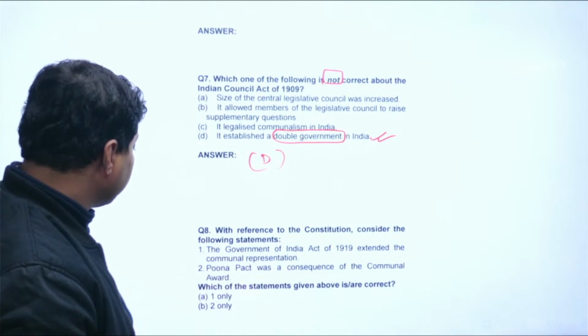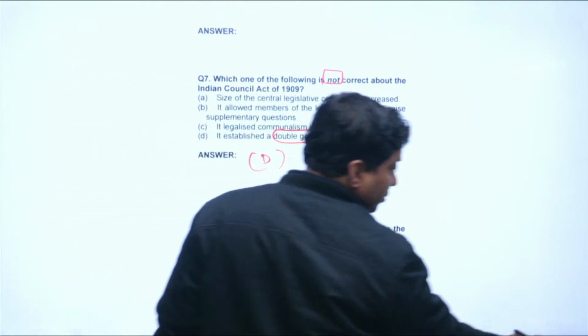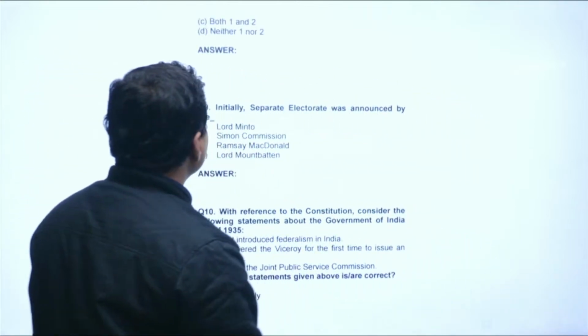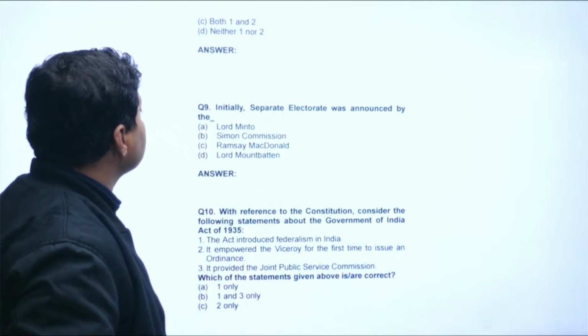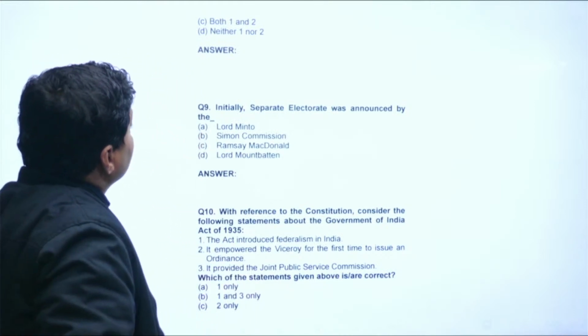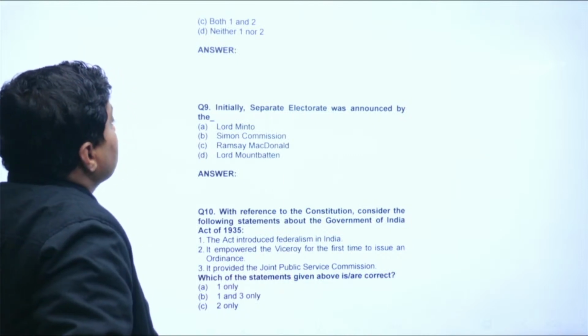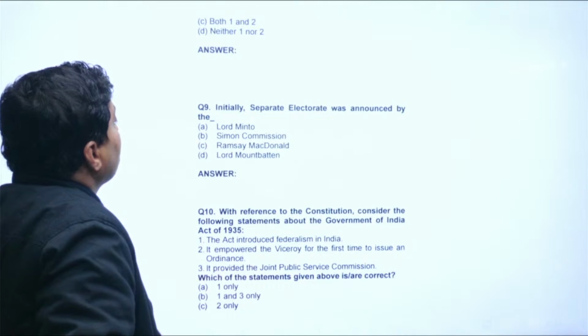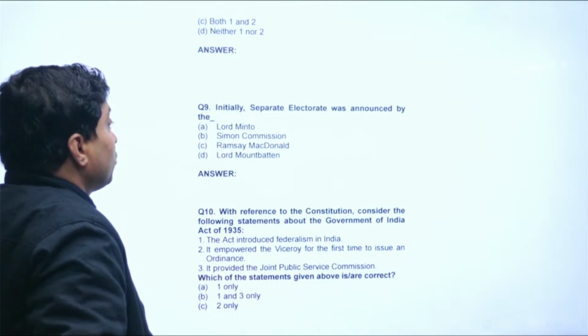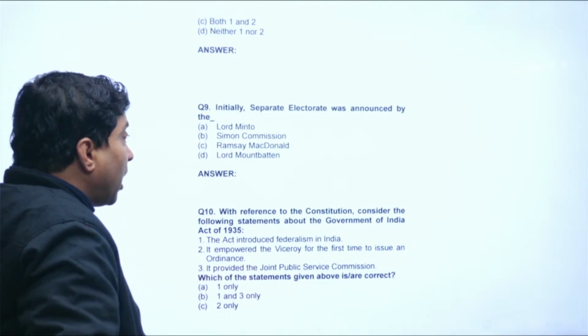Look at the next question. Initially, separate electorate was announced by which? Lord Minto, Simon Commission, Ramsay MacDonald, or Lord Mountbatten.